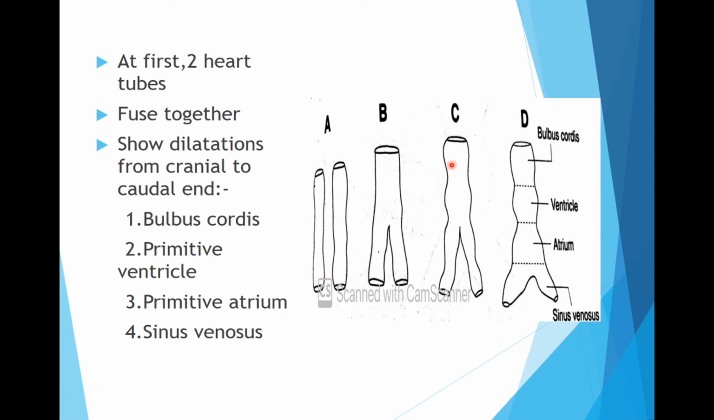Now dilatations appear in this single heart tube, or the primary heart tube, and from cranial to caudal they are named as bulbus cordis, primitive ventricle, primitive atrium, and the two horns at the caudal end are the horns of sinus venosus.